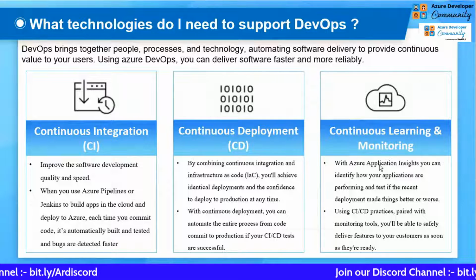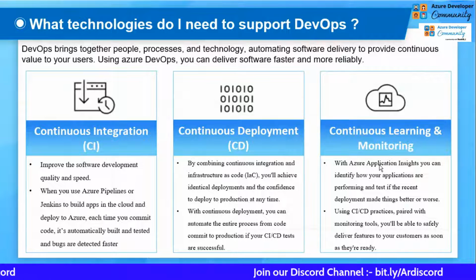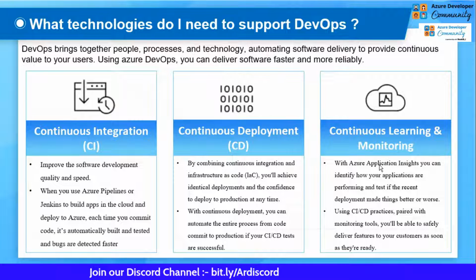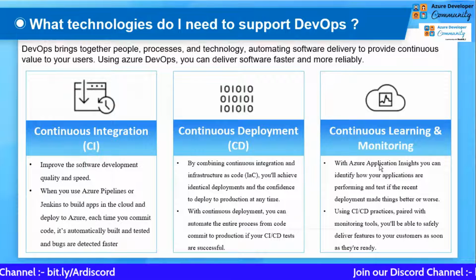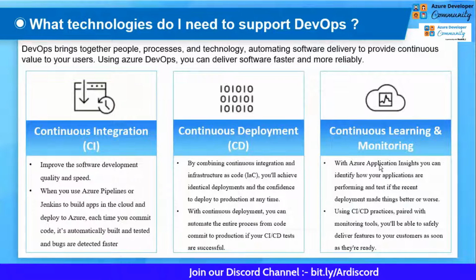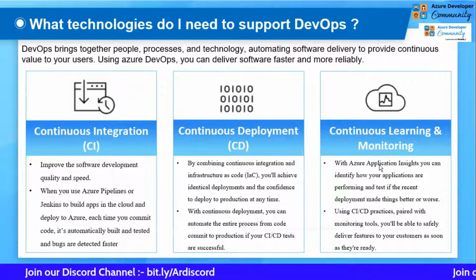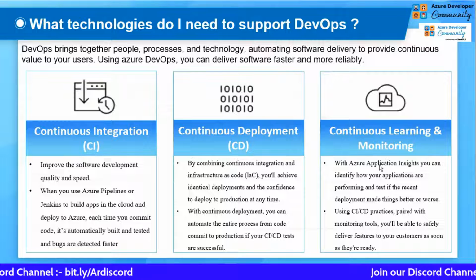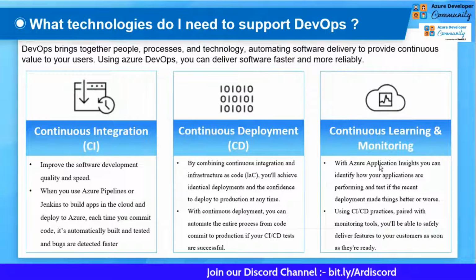To do continuous integration, you can also use Jenkins, which is an open source platform for the same thing that Azure Pipelines does. But Azure Pipelines provides you a lot of integration and a lot of flexibility that you can't get on Jenkins. So this is what we're going to discuss, and this is the topic of the session.